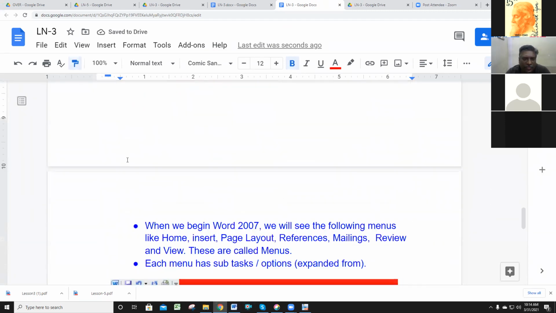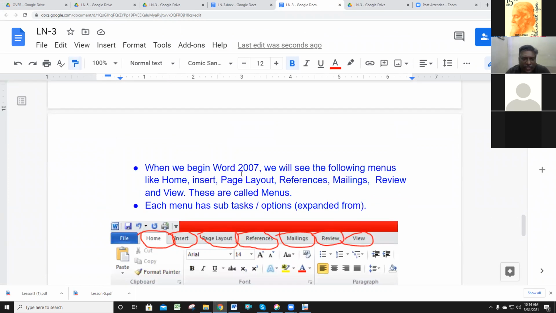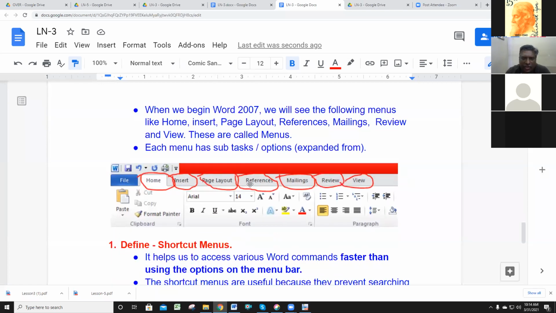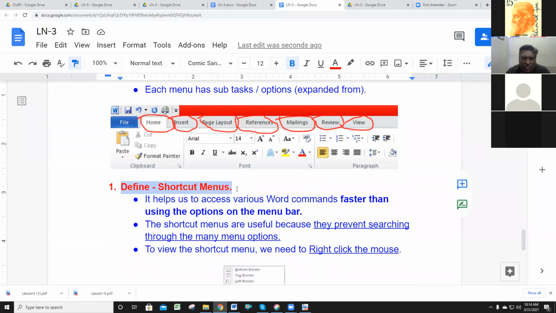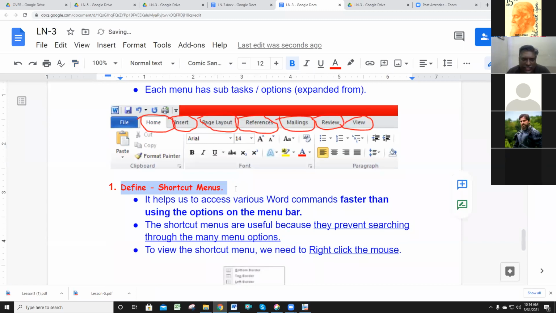The point number 1: when we begin Word 2007, we will see the following menus. The list of menus you can write. Each menu has subtask options. That is the expanded form. That's enough to write for 1 mark. They will ask it for 1 mark. The next question is 2 marks. Related to 2 marks: define shortcut menu.